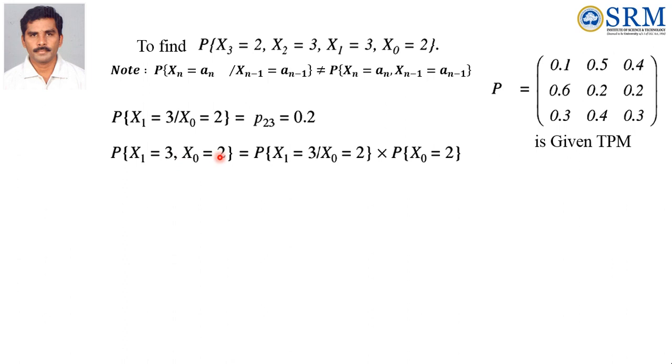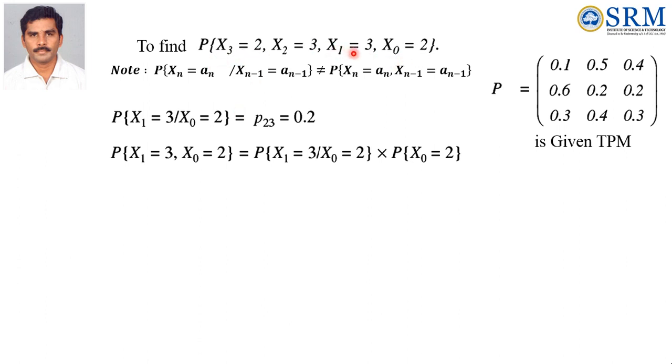Now, probability of x1 equal to 3, x0 equal to 2. Here, given the probability of x3 equal to 2, x2 equal to 3, x1 equal to 3, x0 equal to 2, we have to go step by step. That is, first we have to take these two values, then we can take these three values, then we can take all the four values.